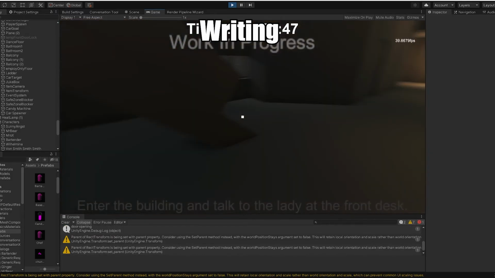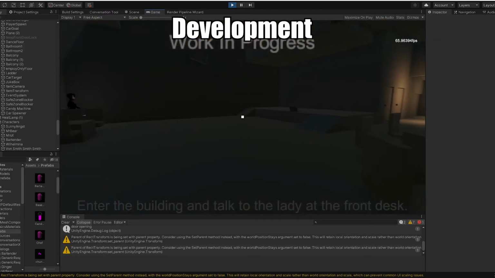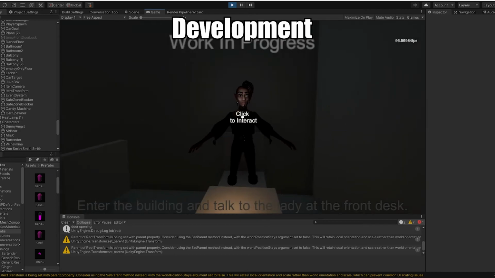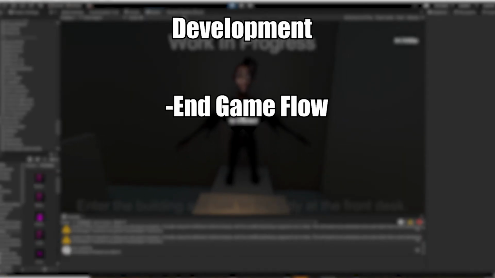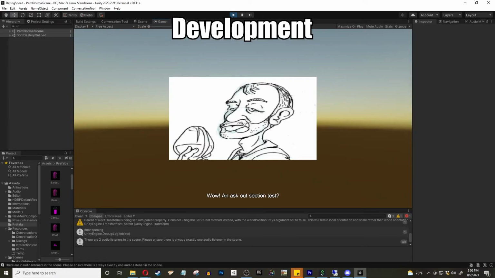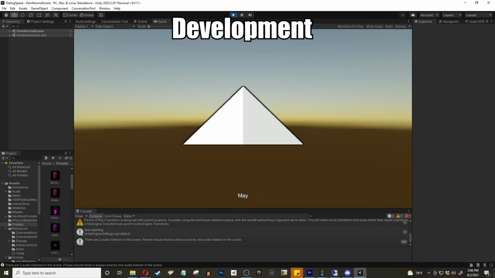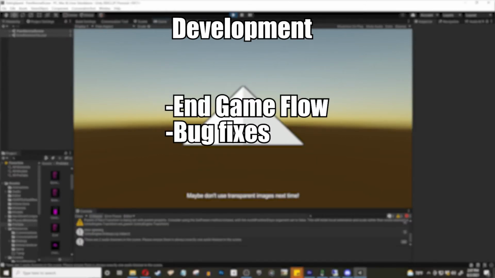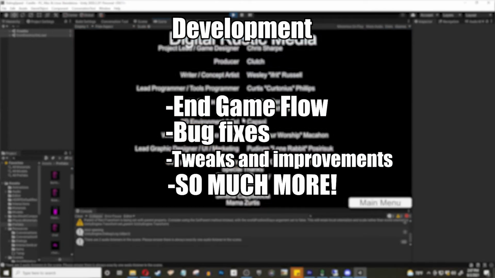Various improvements to both the game systems and dialogue tool have been added. They include, but are not limited to, implementation of the endgame flow where each character either rejects or accepts the player. This shows as a short 2D animation or slideshow showing each corresponding ending. We've also done general bug fixing, quality of life improvements, various improvements to the dialogue tool, and much more.